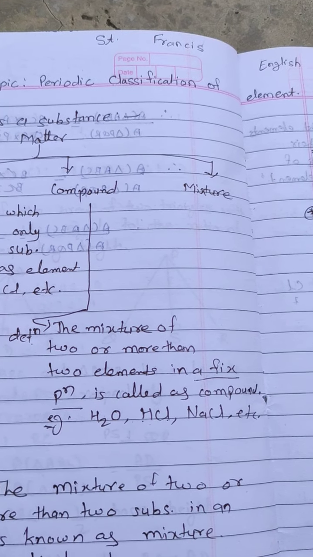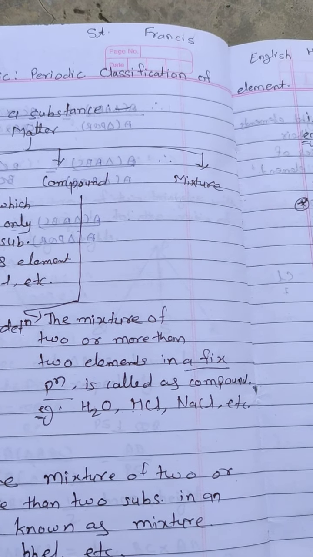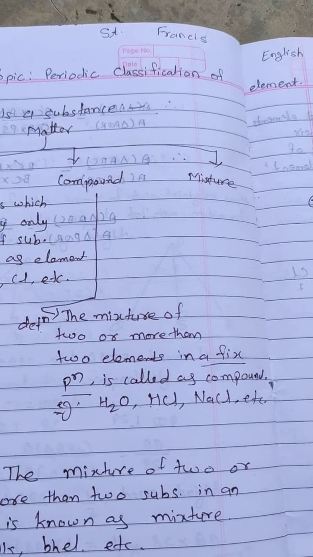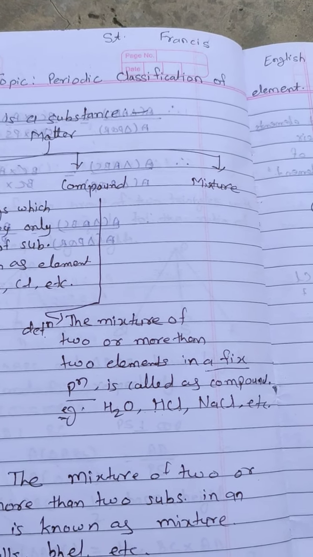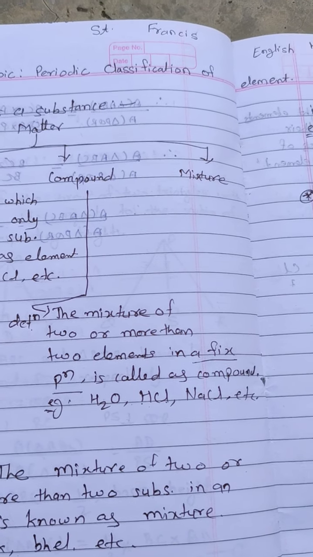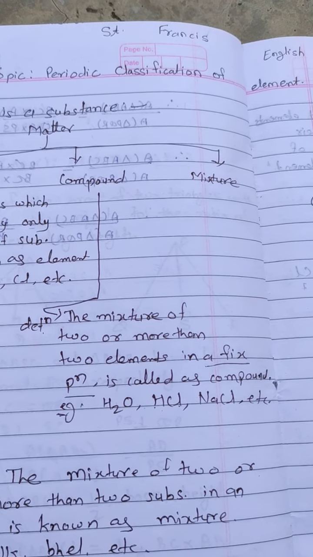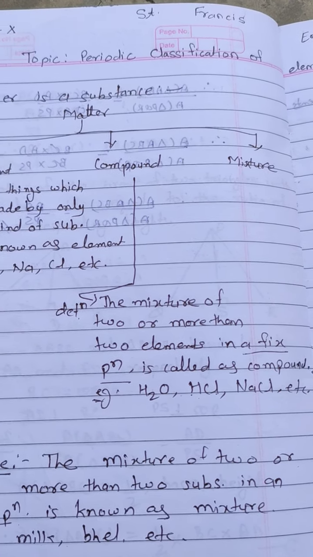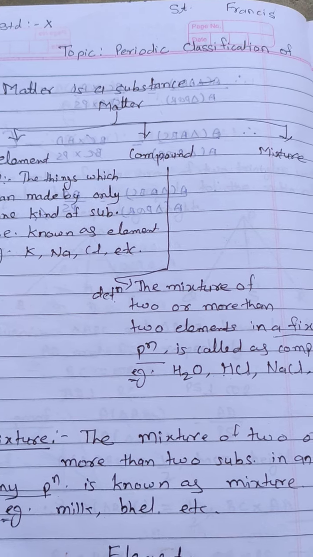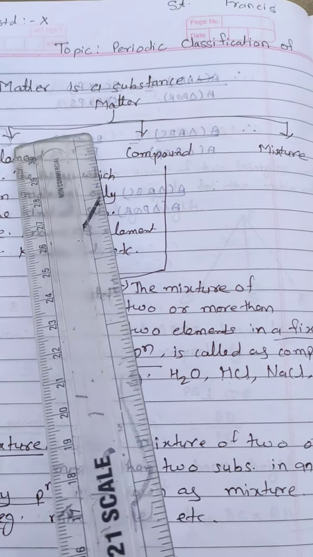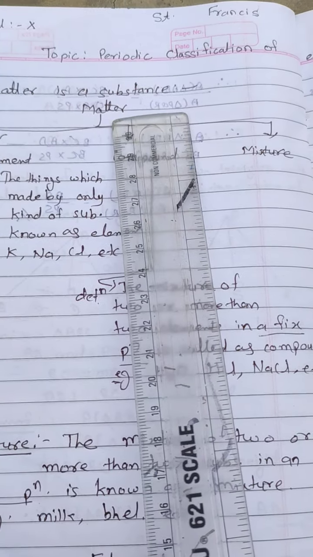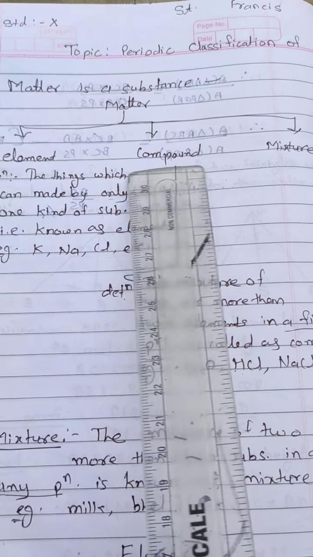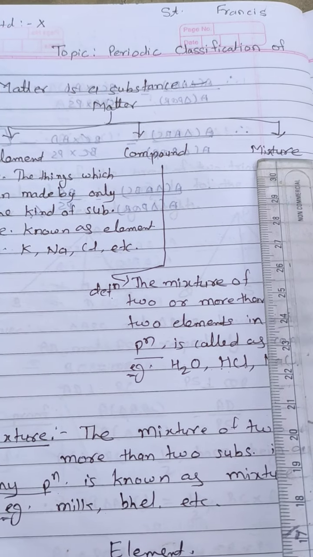See, we see many things around us that are all matter. Matter means a substance like a rock, wall, soil, water, air, light. These are all types of matter or substance. This matter is classified in 3 groups. First one is element, second one compound, third one mixture.